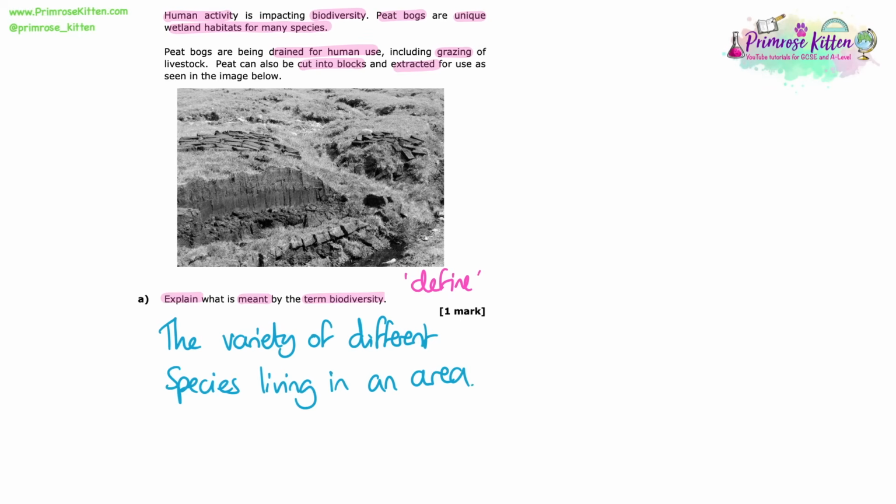So biodiversity is described as the variety of different species living in an area. And you've got various options for talking about area, habitat, ecosystem. As long as you're talking about the number of different or the variety of different species, that's what we mean by biodiversity. Explain how human activity has reduced biodiversity in the peat bogs.